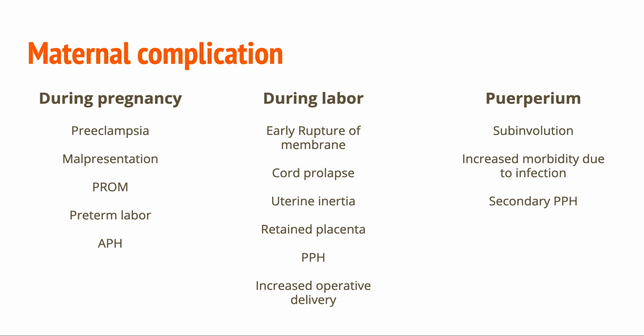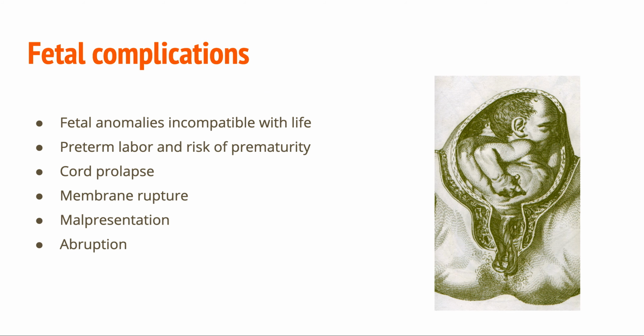In puerperium, subinvolution occurs, increased morbidity due to infection, and secondary PPH occurs because of the infection. Fetal complication. Fetal anomalies incompatible with life such as anencephaly, preterm labor and risk of prematurity, cord prolapse if head is not engaged, and membrane rupture, malpresentation, face and breech presentation are more common, and abruption of the placenta. So it is a common fetal complication.